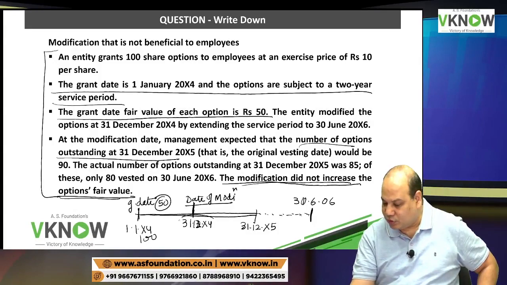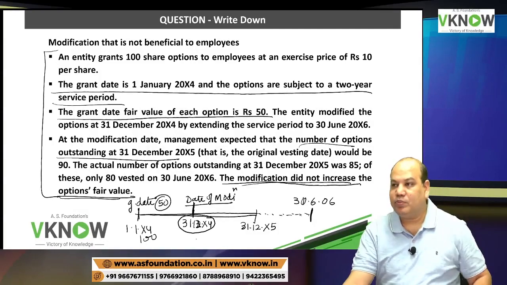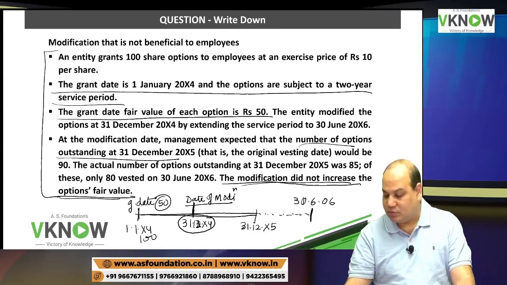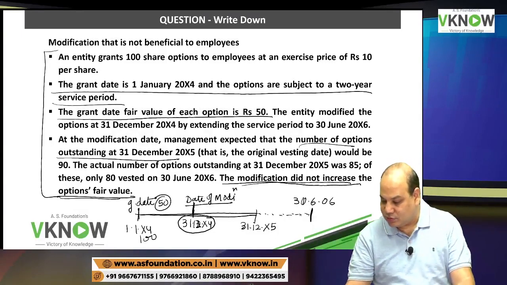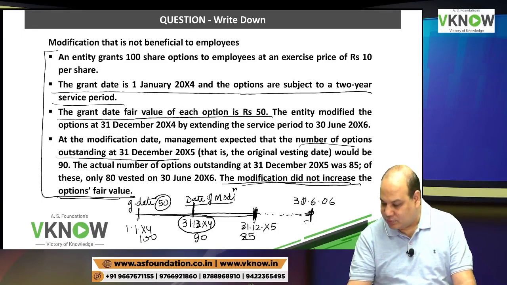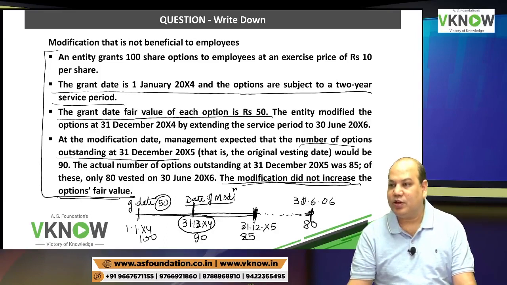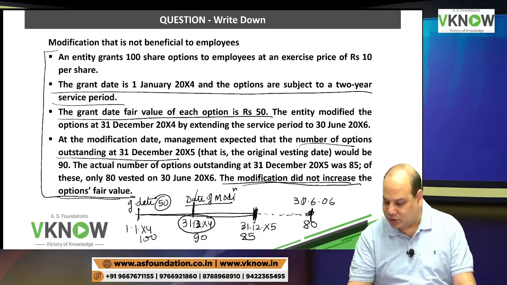So here I have to estimate how many employees will serve the vesting period. My first estimate was 90. When I went to this date, I found only 85 employees are there. And on this date, only 80 employees are there. So the question is, first year accounting will be no problem.